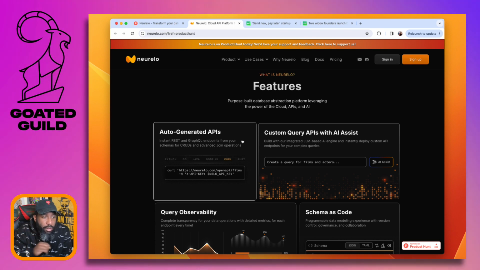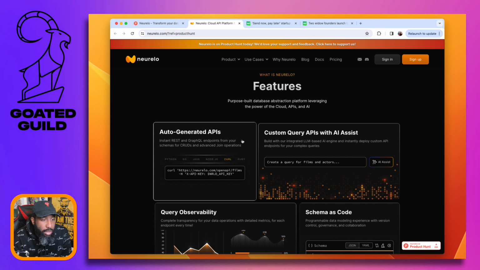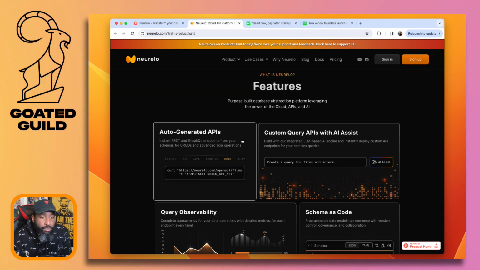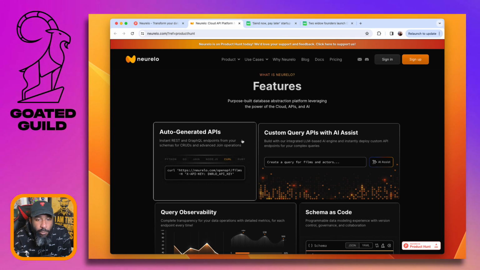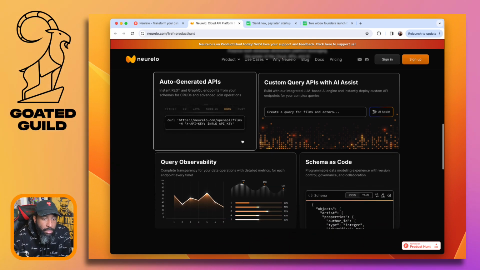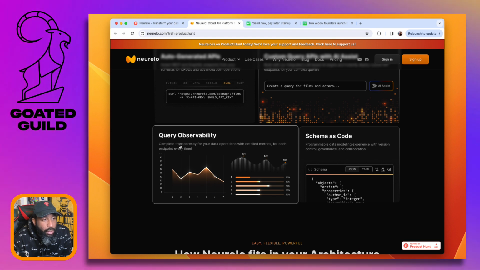Basic CRUD API should be created pretty easily when you have database access. So use an LLM to create custom query APIs. That's interesting. I wonder how helpful that actually is in practice. Complete transparency for your data operations with detailed metrics.